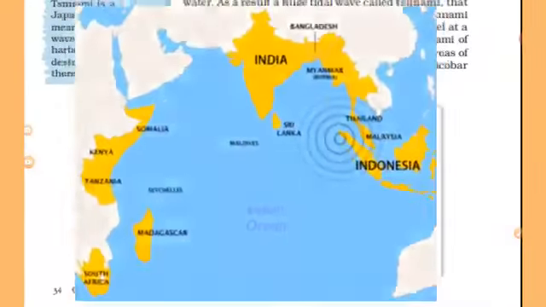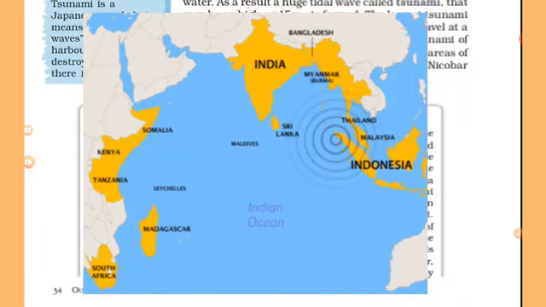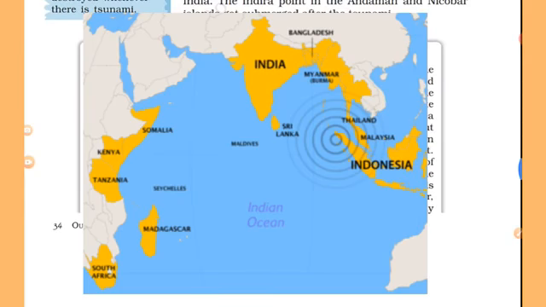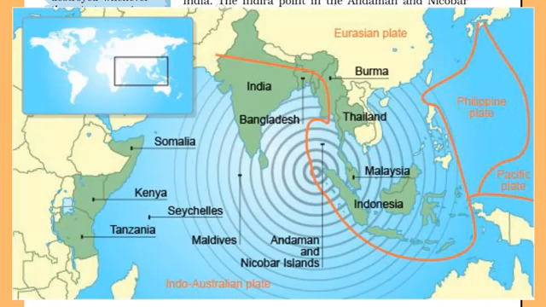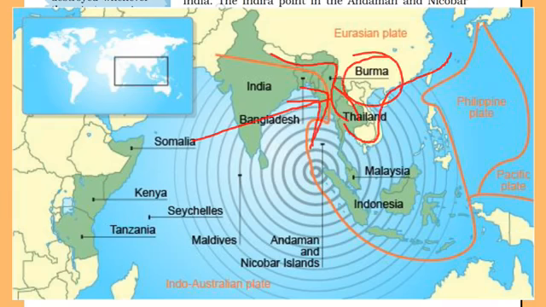The wave was the result of the earthquake that had its epicenter close to the western boundary of Sumatra. Sumatra is in Indonesia. It is an island. The magnitude of the earthquake was 9.0 on the Richter scale. It was very high. As the Indian plate went under the Burma plate, there was a sudden movement of the sea floor causing the earthquake.